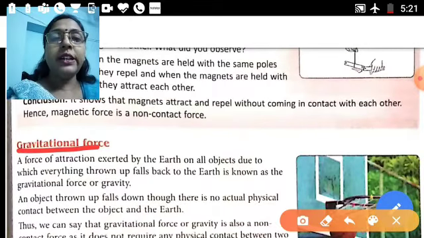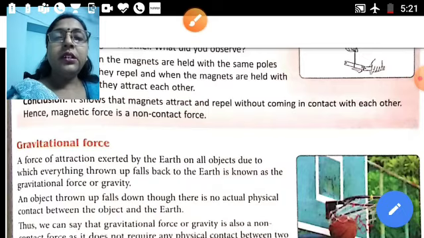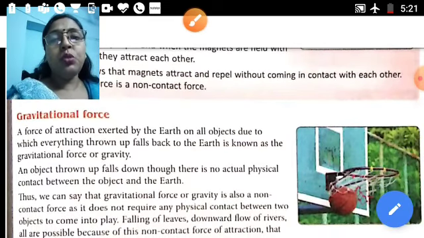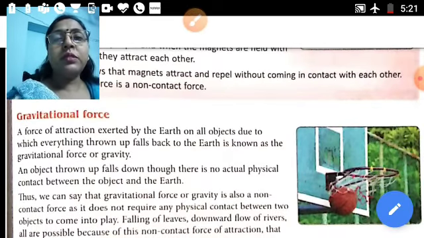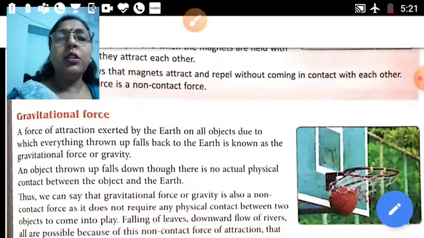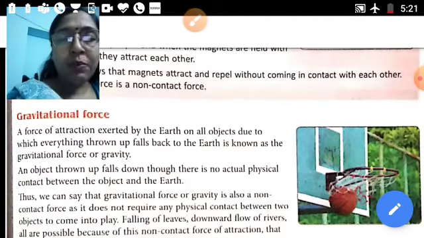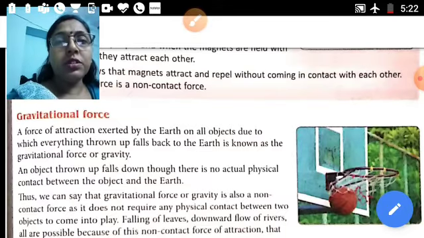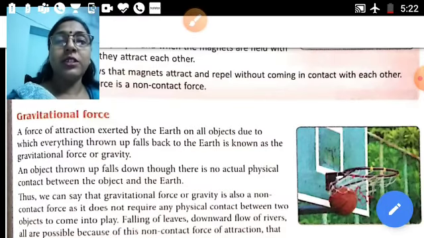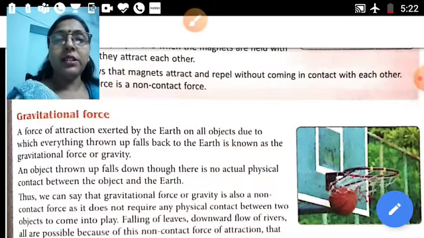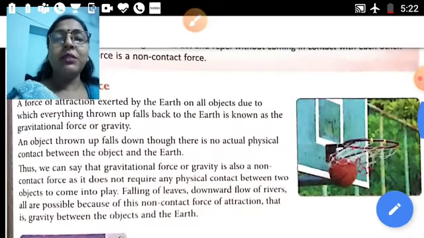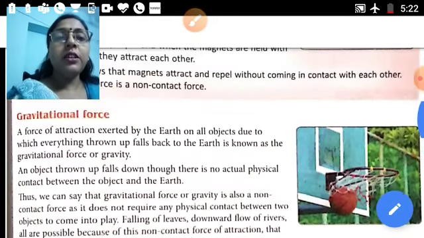So underline there. What happens when we throw a ball from the upper part of a wall, or when we open the tap water? The ball will go towards the ground, and even the water will flow toward the ground. Why? Due to the force of gravity, because the earth pulls the object towards itself, and that force is called gravitational force. A force of attraction exerted by the earth on all objects, due to which everything thrown up falls back to the earth, is known as gravitational force or gravity.